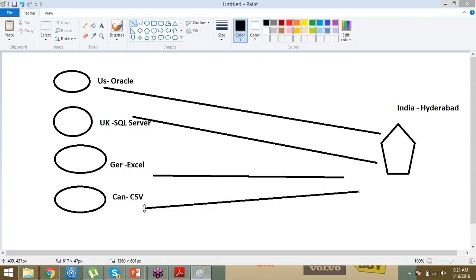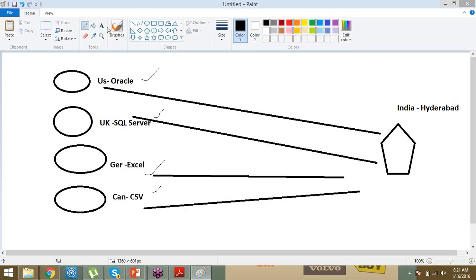When this type of question comes, what is the overall sales, or what are the sales in the UK, or in a particular product or category, how do I answer these questions? To answer them, I have to get the data from Oracle, from SQL Server, from Excel, and from the CSV file.